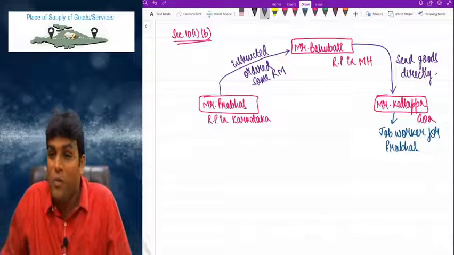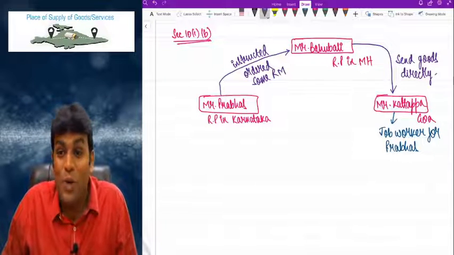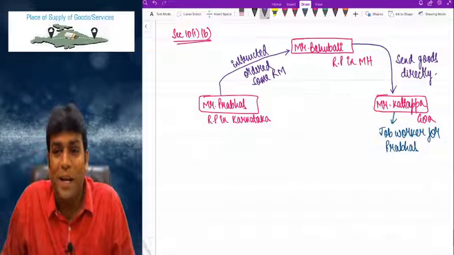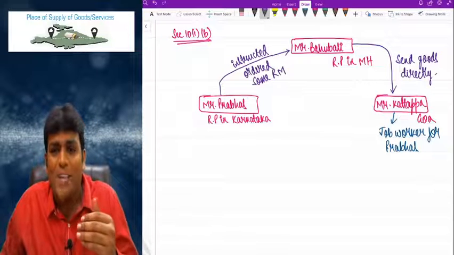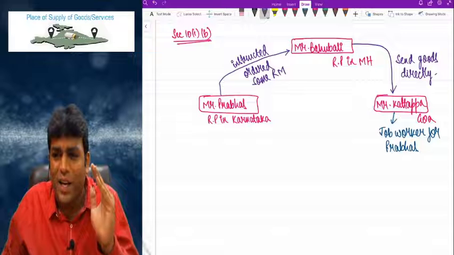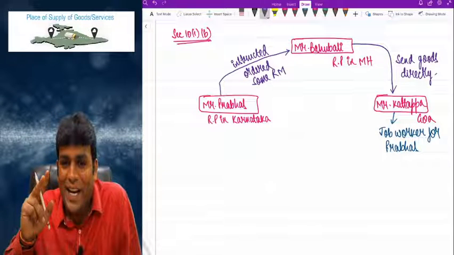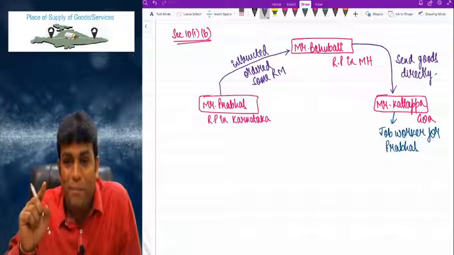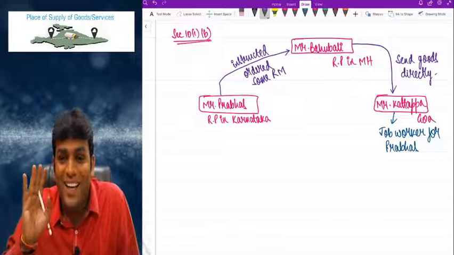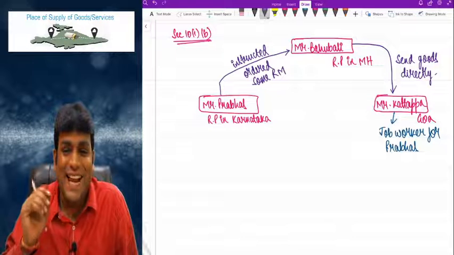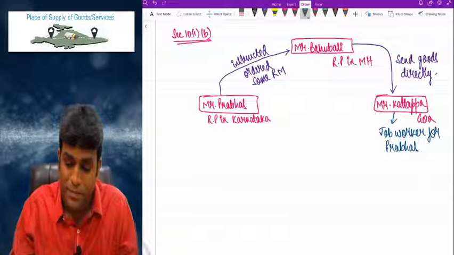Now a straight question: does Kattappa know who is Bahubali? 100% the answer is no. Kattappa doesn't know Bahubali, but Kattappa has got the goods from Bahubali because Prabhas told Bahubali to send the goods to Kattappa. So there is no direct relationship between Kattappa and Bahubali. The relationship is only between Prabhas and Bahubali. Correct or not?